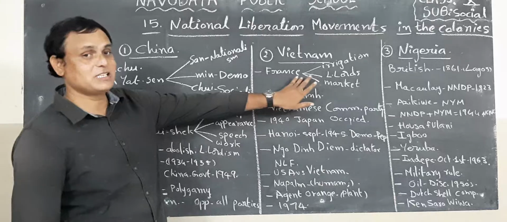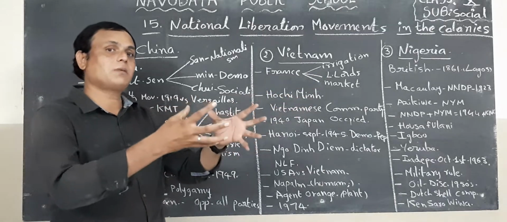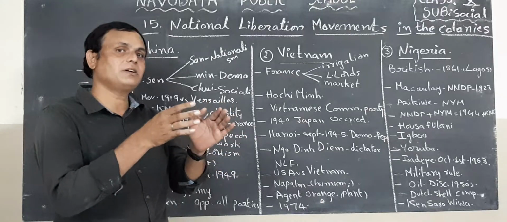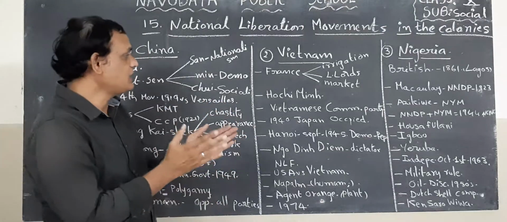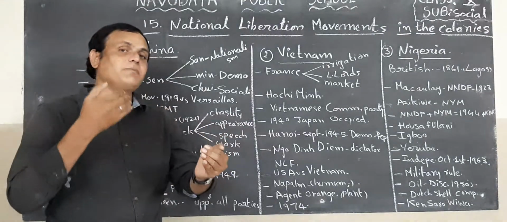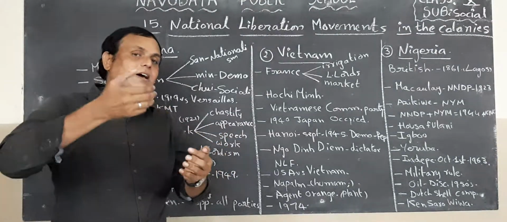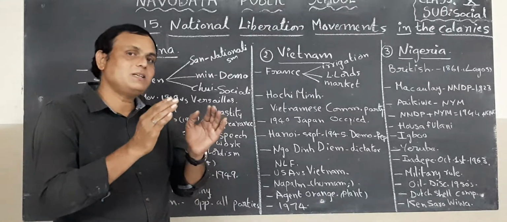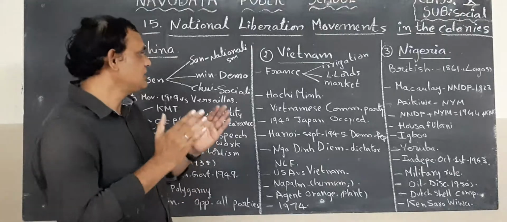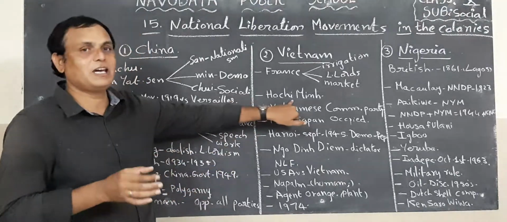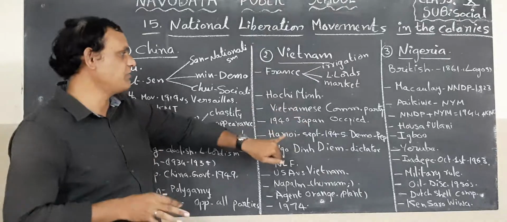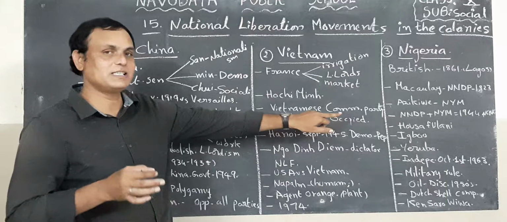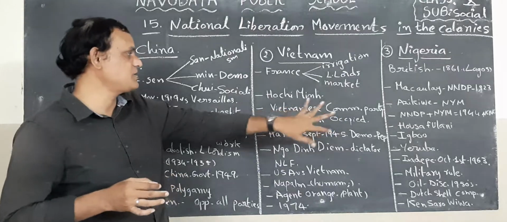Okay, so market system. These three facilities are provided by the French government, who are the elites in Vietnam. But here the French government is taking the wealth of Vietnam, and really the Vietnamese common people are suffering. That is why Ho Chi Minh came as leader. He started one party, the Vietnamese Communist Party. What is that party? Vietnamese Communist Party.